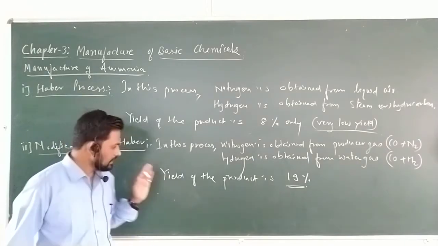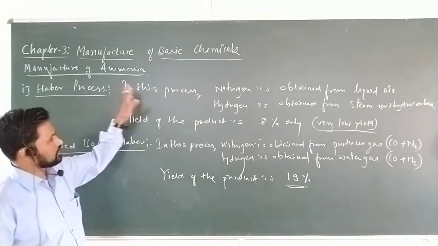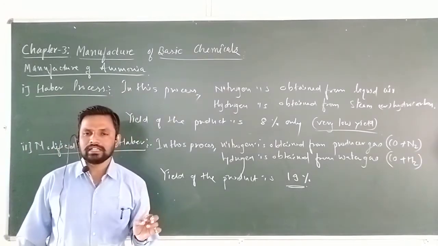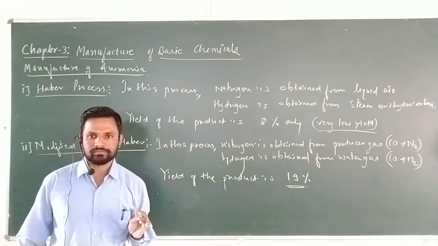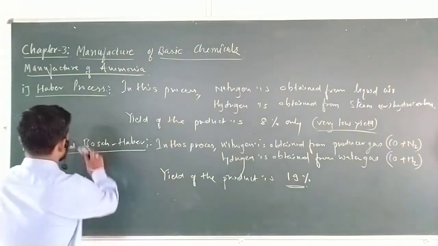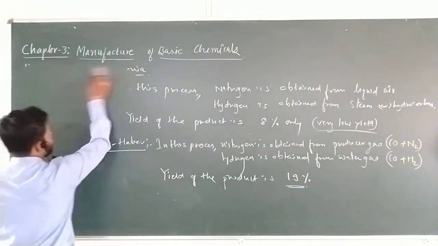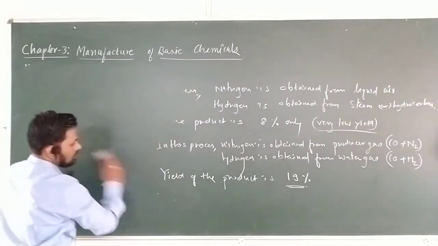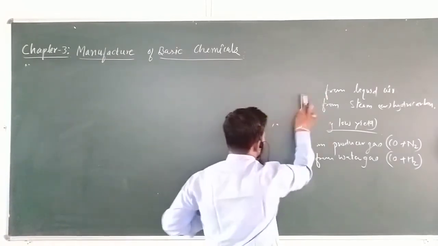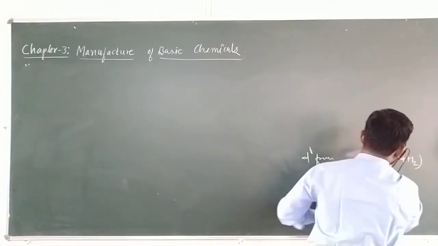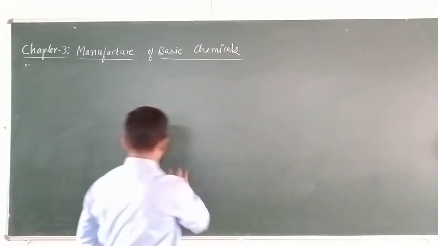Okay. So, in this chapter, the manufacture of ammonia is prepared by the modified Bosch-Haber process only. Let us see, here I will write the heading. Today we just see the basic principle of the modified Bosch-Haber process, and in the further lecture we will directly discuss the flow sheet.